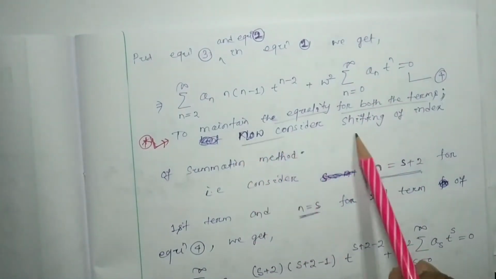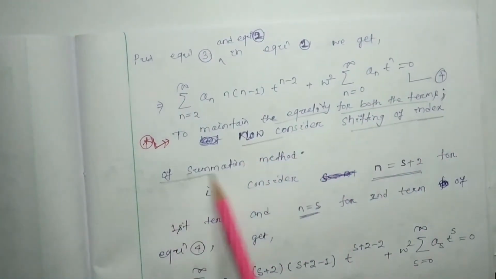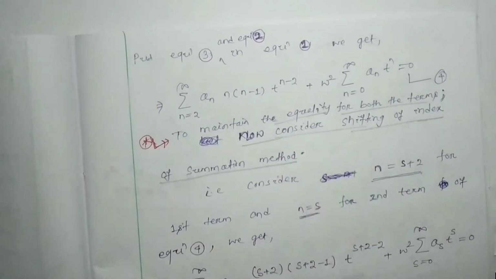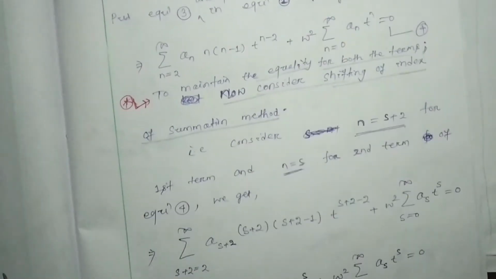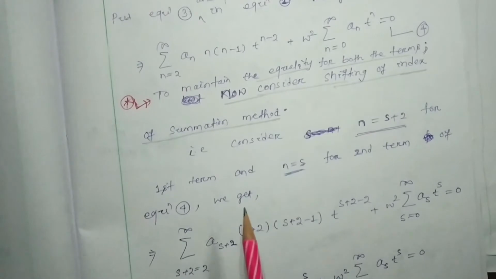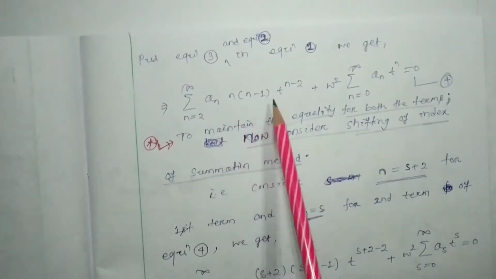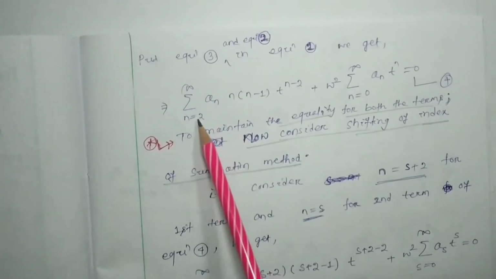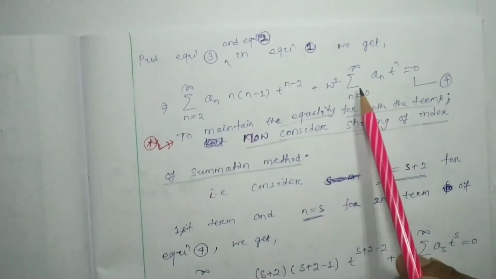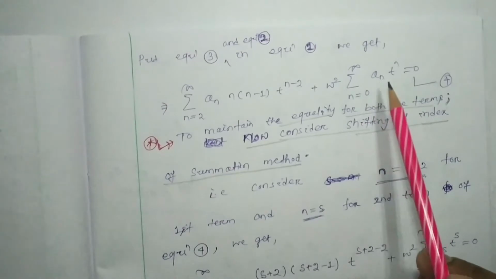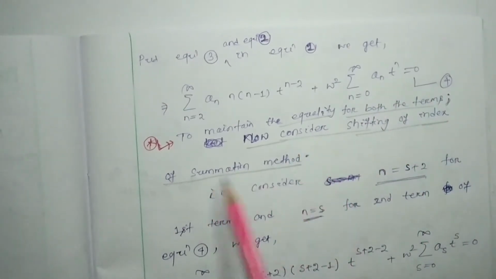Now consider the shifting of index of summation method. For this term the summation is from 2 to infinity, and here the summation is 0 to infinity. I am going to do something, the so-called shifting index of summation method.